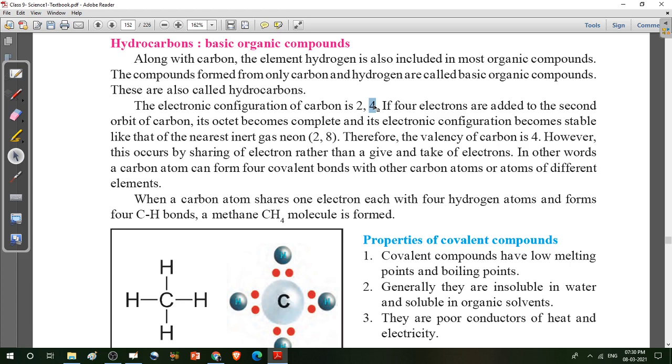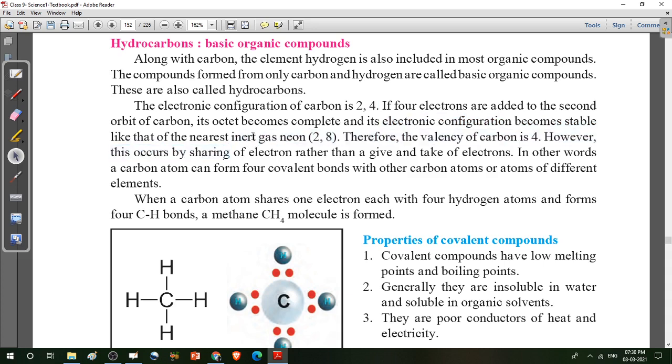The combining capacity of carbon is 4 because carbon requires 4 electrons to complete its octet. If 4 electrons are added to the second orbit, then the electronic configuration becomes stable, like the nearest inert gas neon.